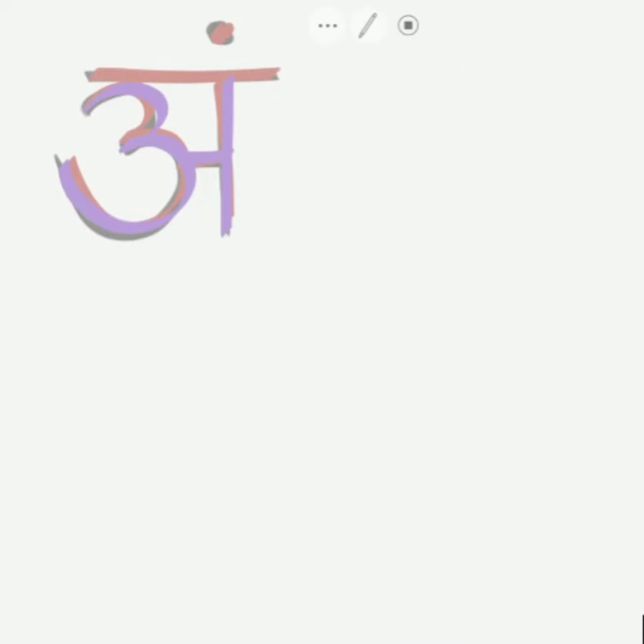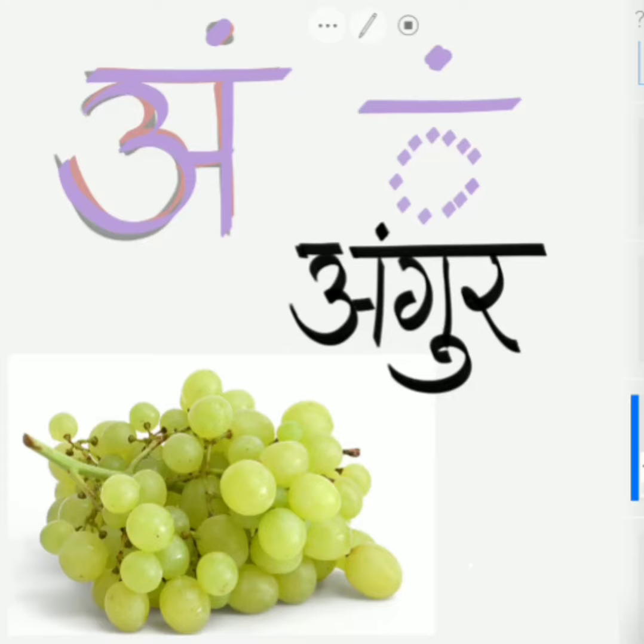It is also called as Anuswara. If the dotted circle is Vyanjan, one pottu above is Anuswara. It is usually pronounced as Ang with the nasal tone Ang. And the example of it from Hindi is Angur. Angur means grapes. Ang. And it is called as Anuswara.